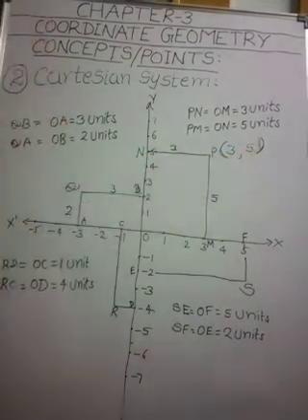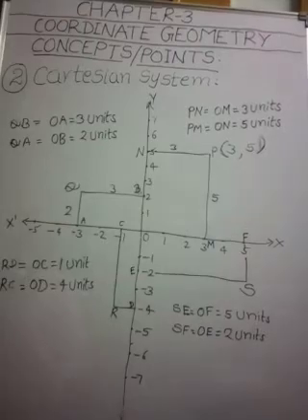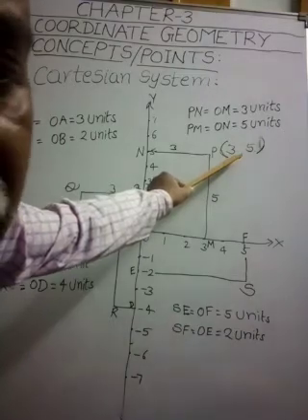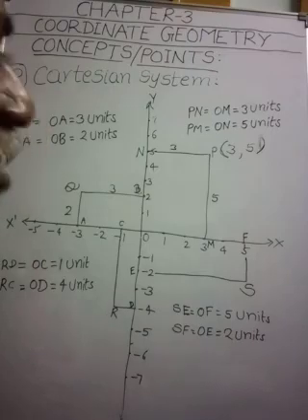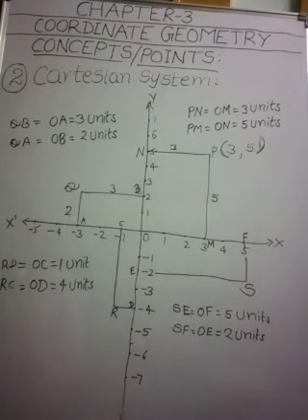Understood, my dear children? 3, 5 are the coordinates of the point P. Here the first number is called x coordinate, and the second number 5 is called y coordinate. The x coordinate is 3 and the y coordinate of the point P is 5.